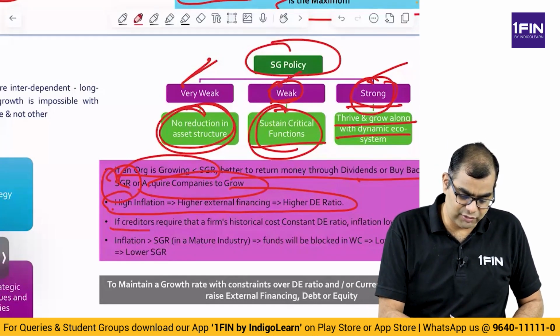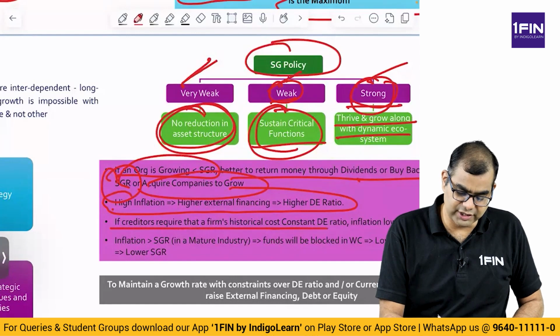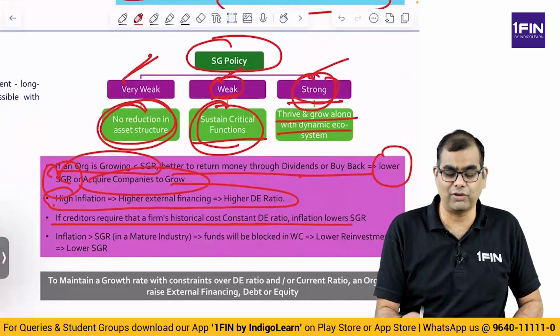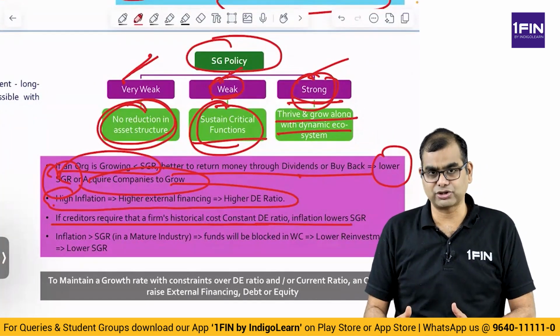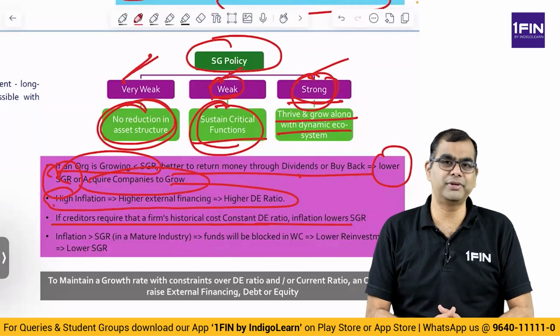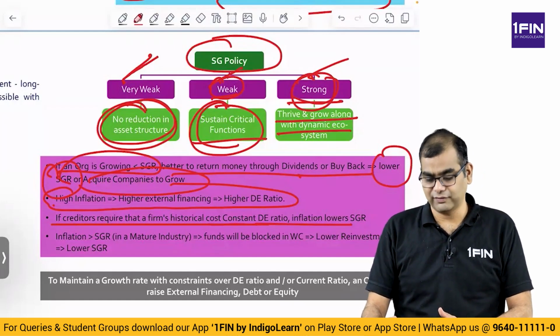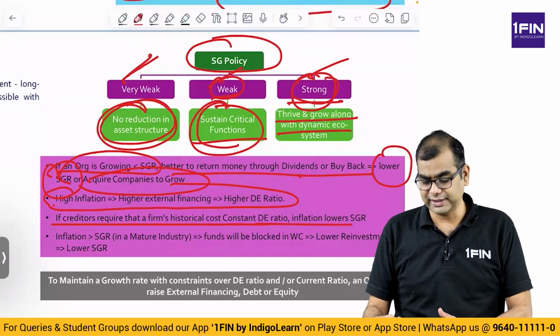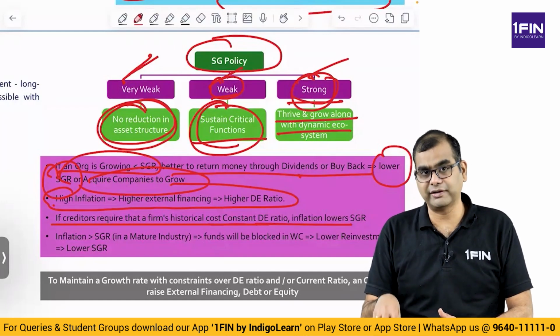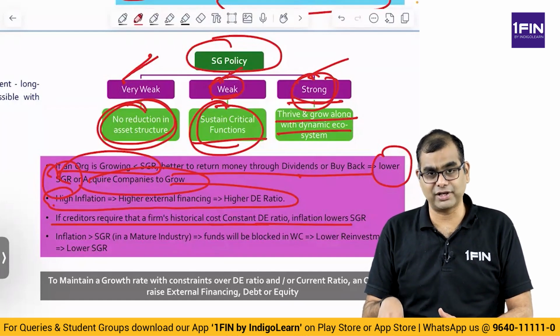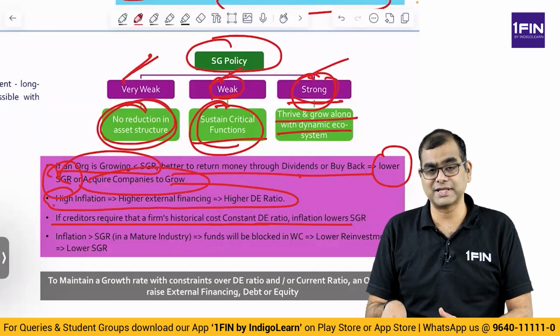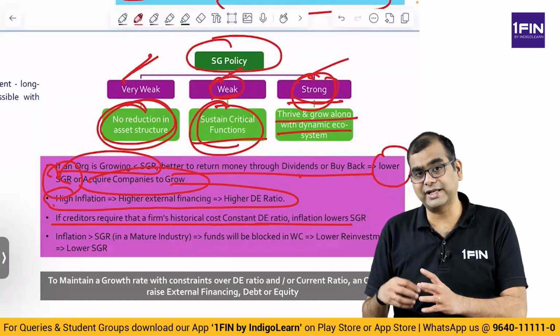Right. If creditors require that a firm maintains a historical cost constant DE ratio, inflation lowers the SGR. So, what it means is, debt equity ratio based on historical cost. What do I mean by historical cost? Basically, the amount of debt that you are raising versus the equity that you have, right? Debt is also book value, equity is also book value. None of them are market values. If they are not market values, what happens? As your debt keeps increasing, the debt equity ratio increases.